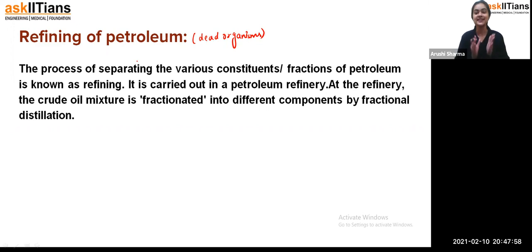But now students, the petroleum which we get from the ground is very crude in nature, so we call it crude oil. When you start refining it, that means cleaning it up, after removing the impurities step by step, you get different components. Those different components, students, we use in our daily life for different purposes. So that's how we are going to see how we can refine petroleum and what components we get from it.